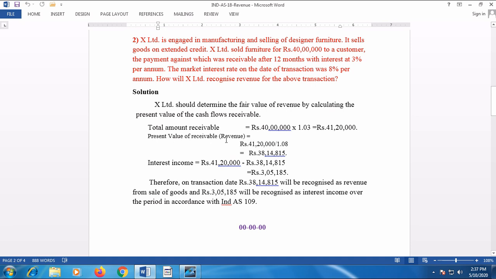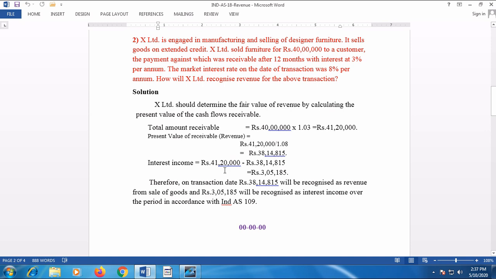The 41 lakh 20,000 is receivable after 12 months. Therefore, the present value should be calculated like this: 41 lakh 20,000 divided by 1.08, that is, discounting at 8% to get the present value. So the present value of 41 lakh 20,000 receivable after 1 year is calculated as 38 lakh 14,815.